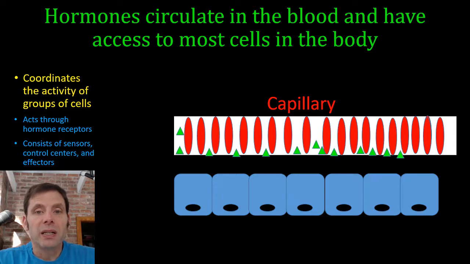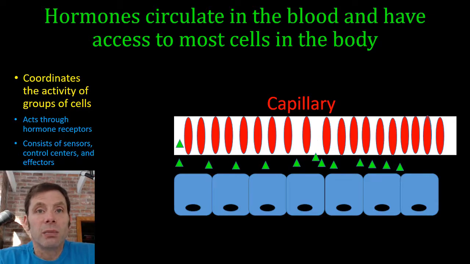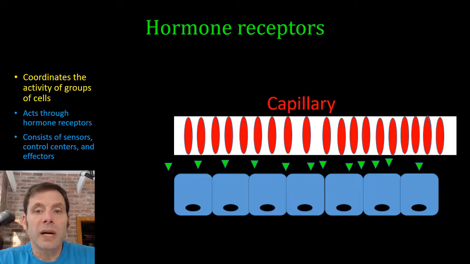Those hormones that are in the bloodstream can diffuse out of the bloodstream into the interstitial fluid to be in the neighborhood of cells. On their own, the hormones aren't going to affect activity in the cells. The hormones are signaling molecules. They're not enzymes. They don't carry activity in and of themselves. So no matter what happens, if the hormones are in the interstitial space, nothing is happening inside the cells. That changes if the cells have a hormone receptor.